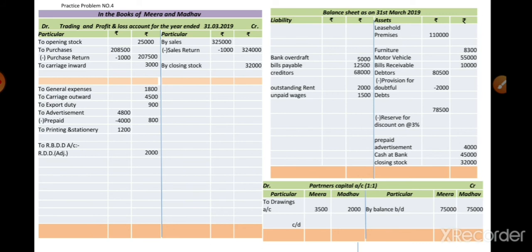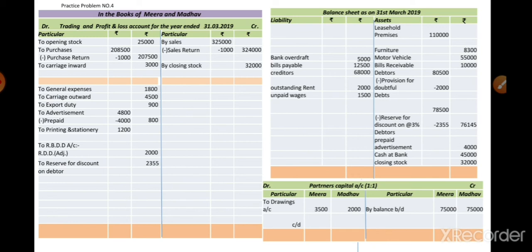How is it calculated? 78,500 into 3 divided by 100. So we get the amount of rupees 2,355, and the balancing amount we show on the outer column of the balance sheet, that is 76,145. It means now your debtors show as 76,145. And the second effect of this is shown on the profit and loss account debit side as to reserve for discount on debtors, amount in outer column 2,355. Okay, third adjustment is also over.